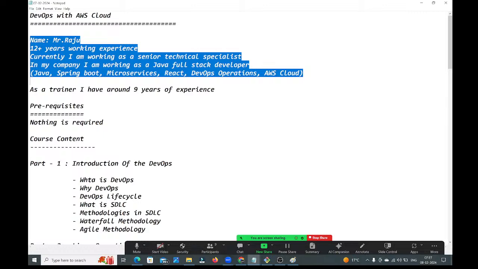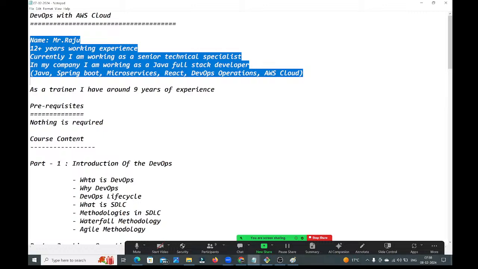Fine. So coming to the prerequisites of this course, nothing is required, guys. I can say the main prerequisite for this course is Linux, but in our sessions we are going to learn Linux also. So that's why I mentioned nothing is required as a prerequisite for this DevOps with AWS course.